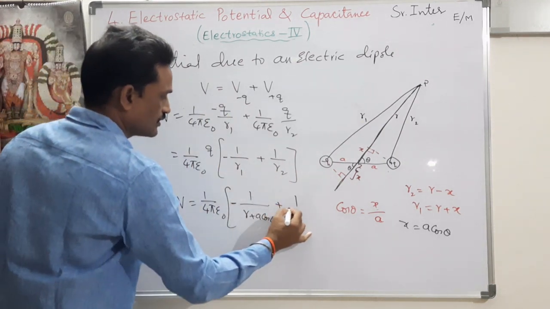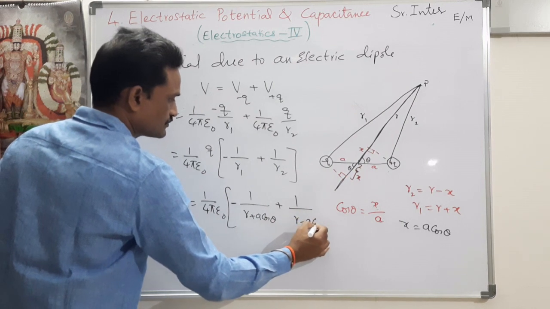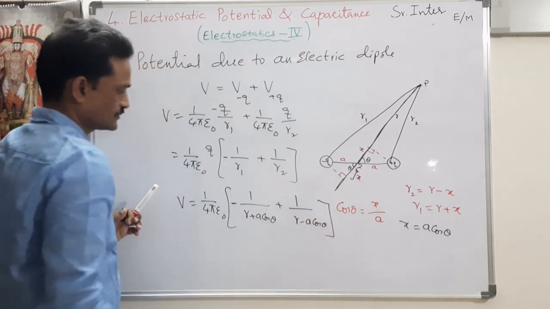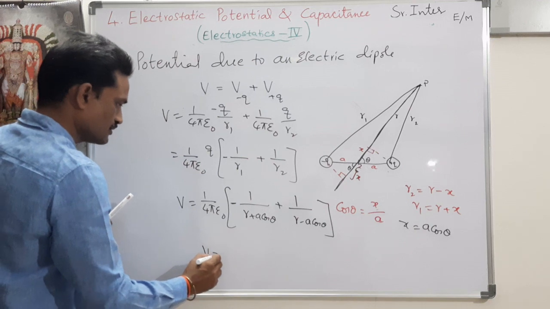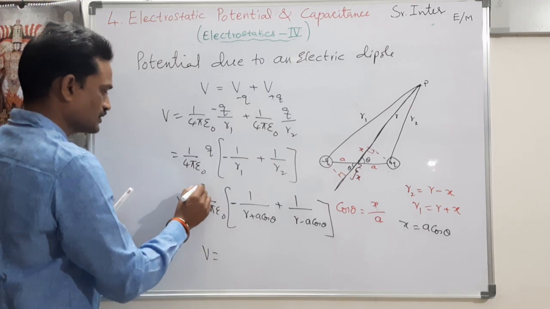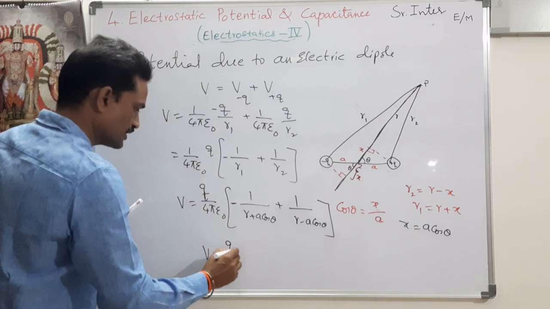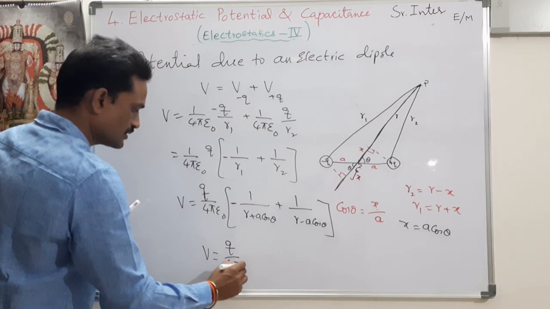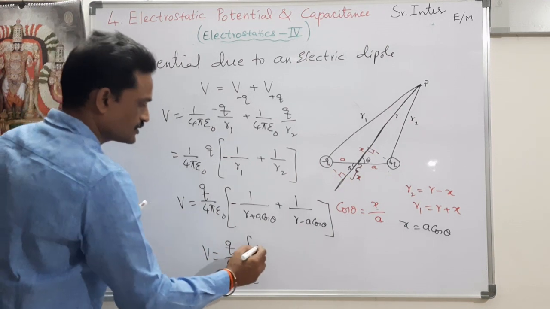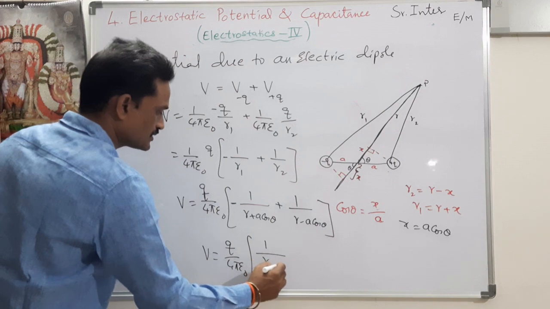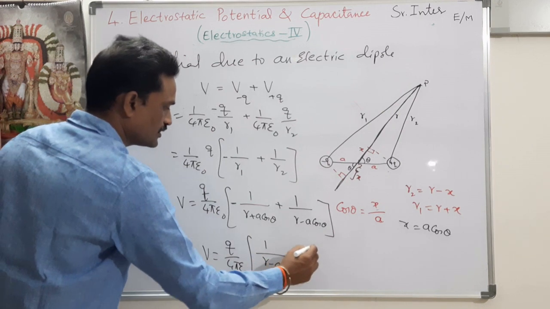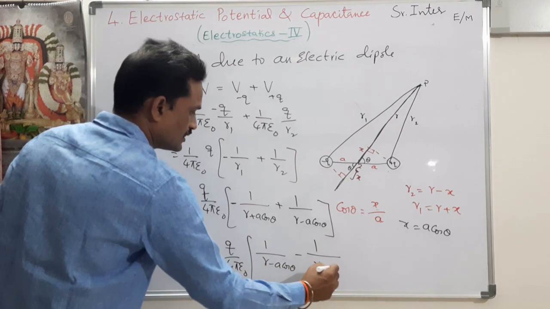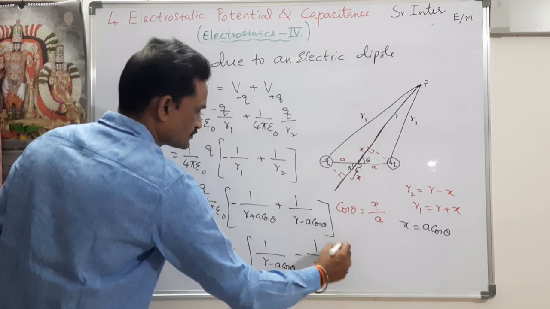So 1 by r minus a cos theta. So this can be written as V is equal to q by 4 pi epsilon naught times 1 by r minus a cos theta minus 1 by r plus a cos theta.